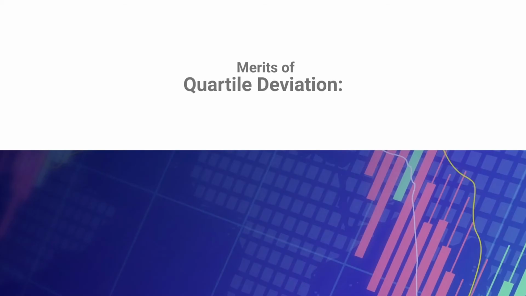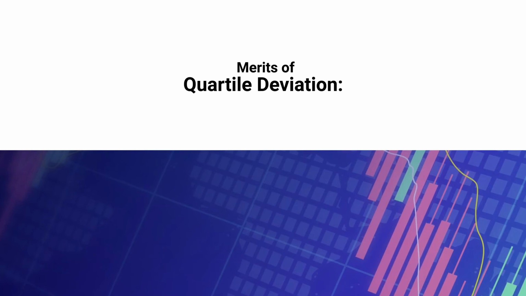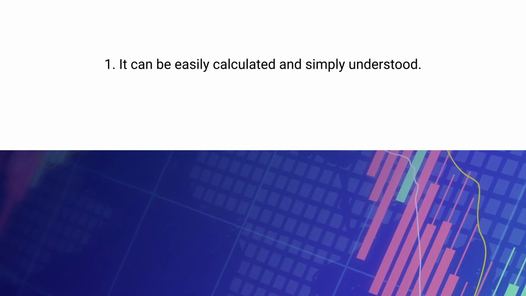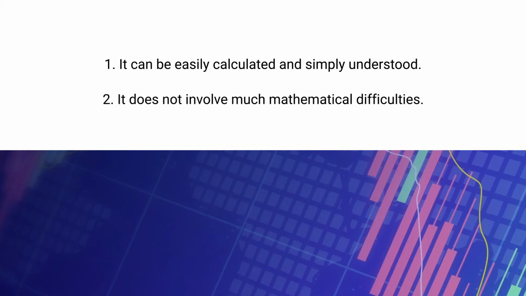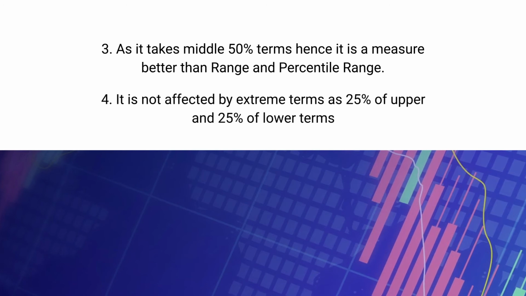It tells you something about how data is dispersed around a central point, usually the mean. So now there are certain merits and demerits of quartile deviation, which can force us to apply different methodologies. It can be easily calculated and simply understood. This is the beauty of the quartile deviation. It does not involve much mathematical difficulty as it takes the middle 50% of terms. Hence it is a better measure than range and percentile range. It is not affected by extreme terms, as the upper 25% and lower 25% of terms are excluded.